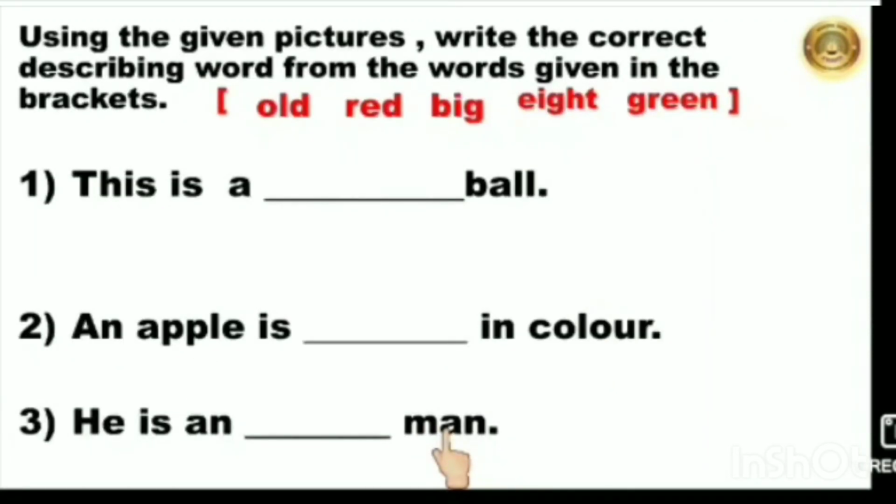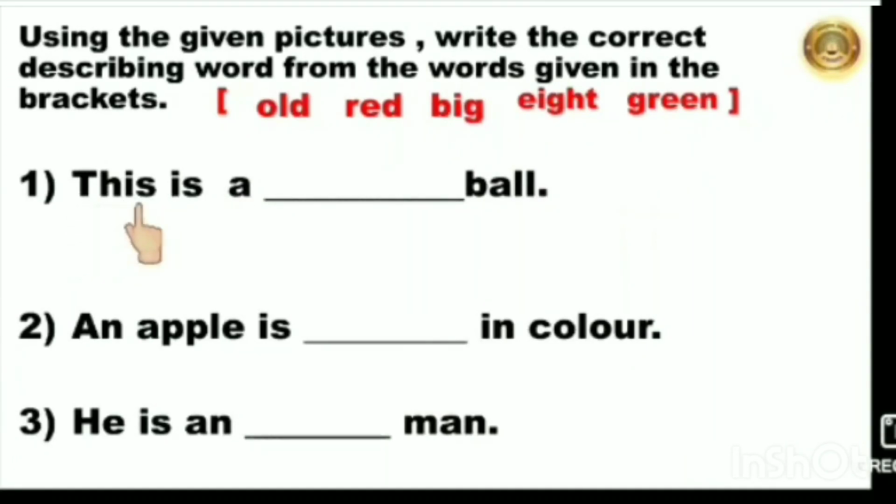Now we will do the next exercise, fill in the blanks. Using the given pictures, write the correct describing word from the words given in the brackets. Here some options are given to fill the blank of each question. Let's see.